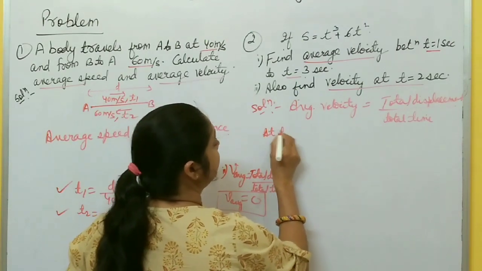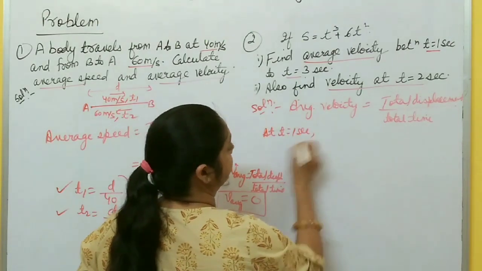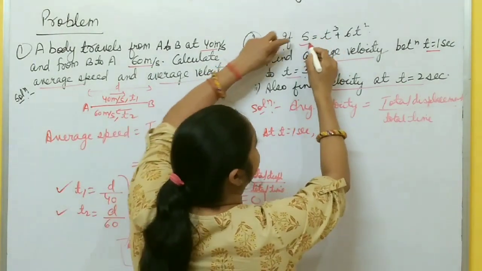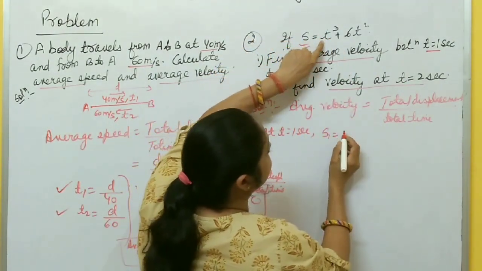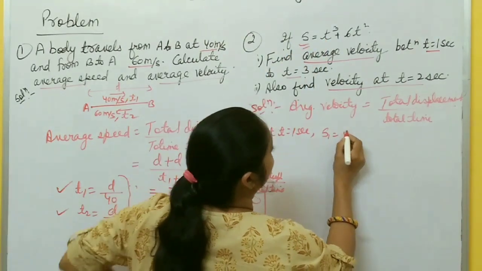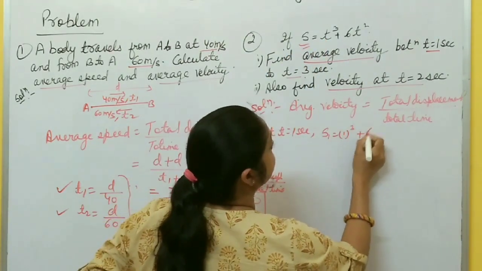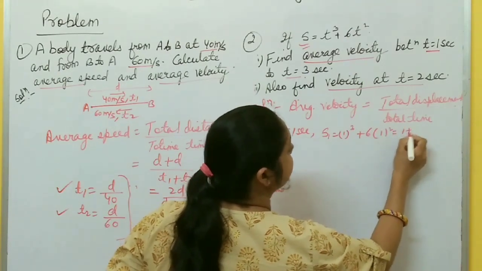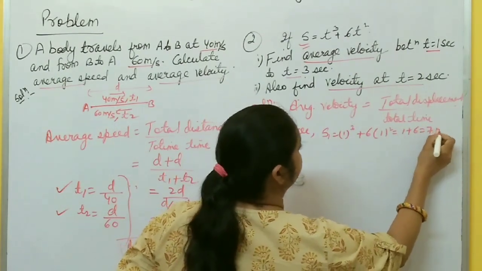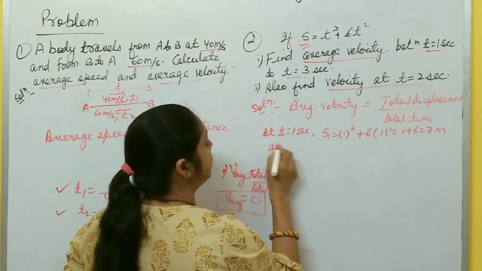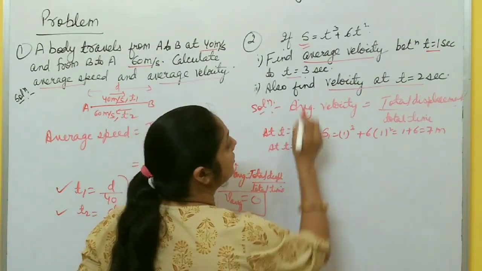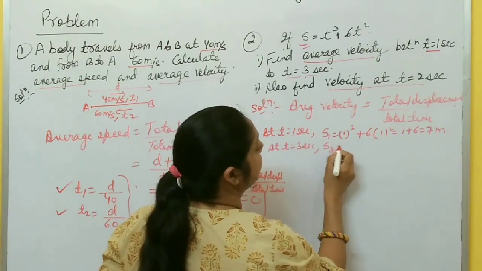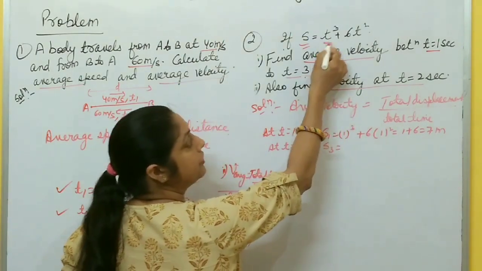So at t equal to 1 second, S1 is what? S is given, you put 1 second in place of t. So 1 cube plus 6 times 1 square, it becomes 1 plus 6, that is 7 meter. Now at t equal to 3 seconds, S3 becomes, in place of t you put 3.